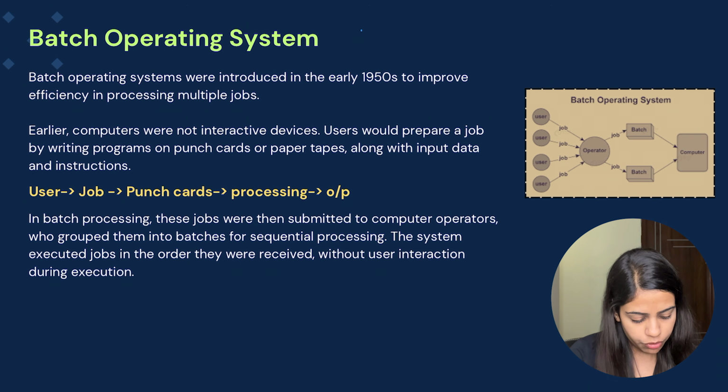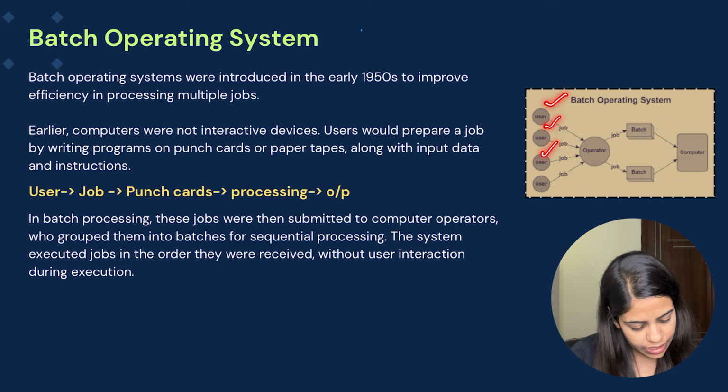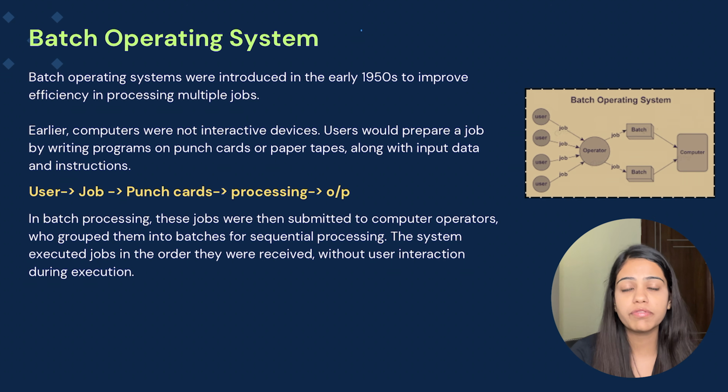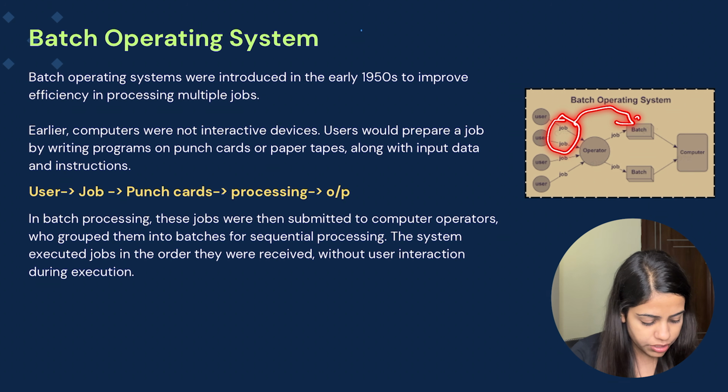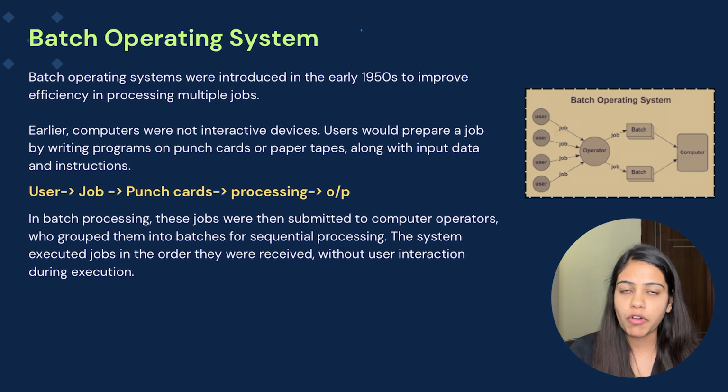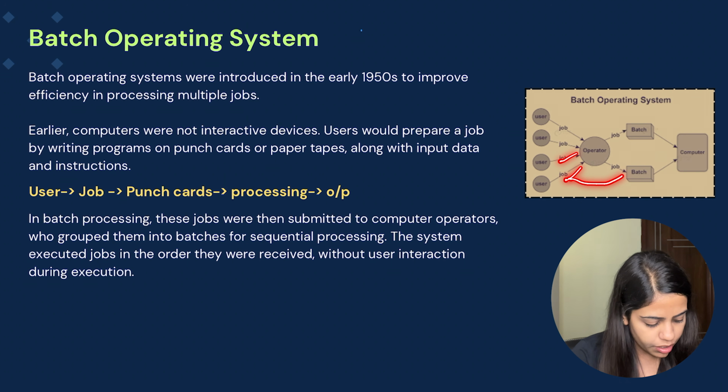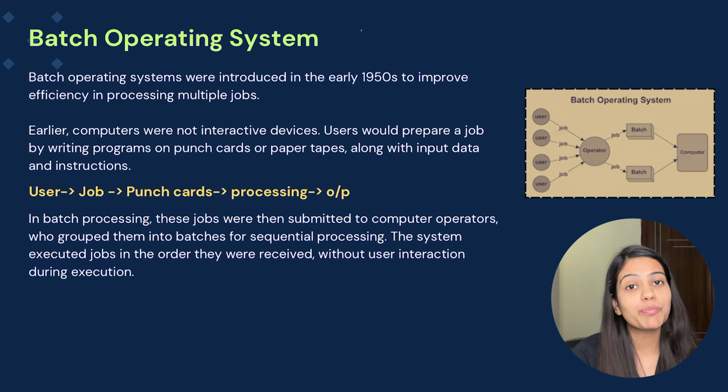Consider there are multiple users and there are multiple jobs for each particular user. What the operator used to do is check whether there are two jobs of a similar kind, or two jobs doing a similar task. We can club those jobs into batches using the operator. Consider if this job is using COBOL, and this job is also using the COBOL programming language, then both could be clubbed together and created as a separate batch. Same for this job and this job, we can club them together and create a batch. And now we can provide the batch to the computer so that the batch processing will happen.